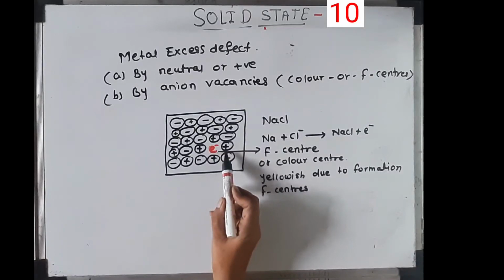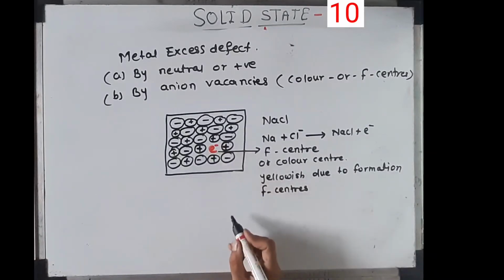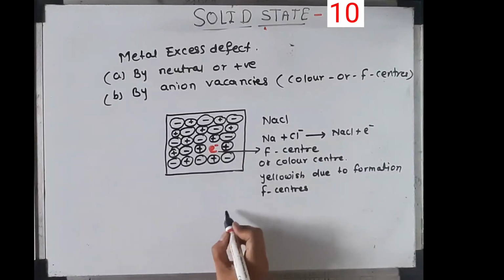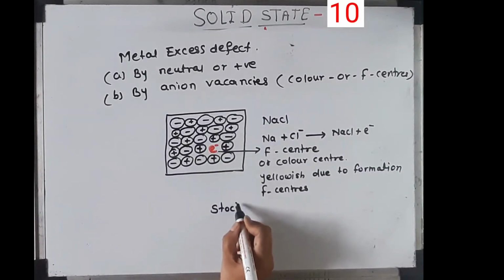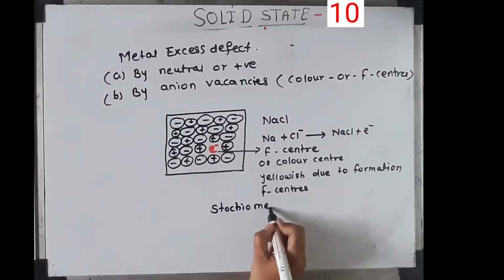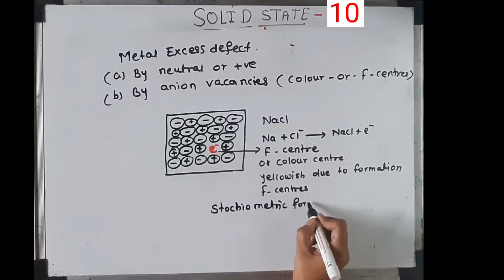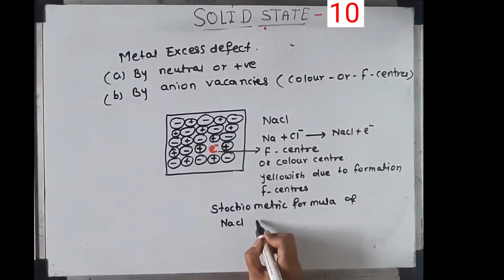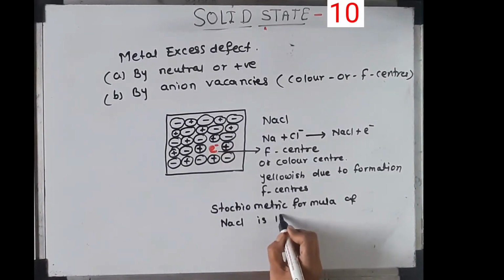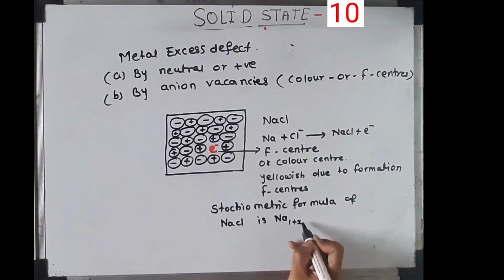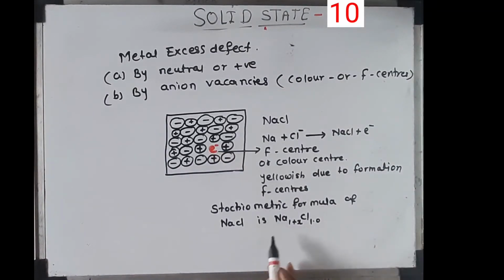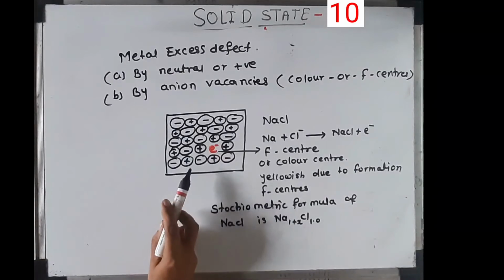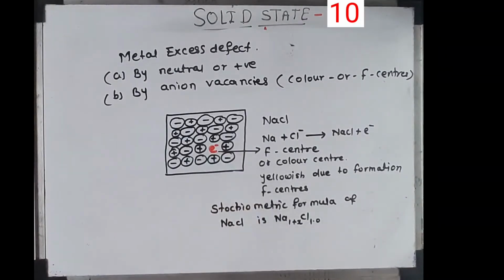So the stoichiometric formula of NaCl becomes Na 1 plus x, Cl 1.0. This is the formula when F centers are produced.